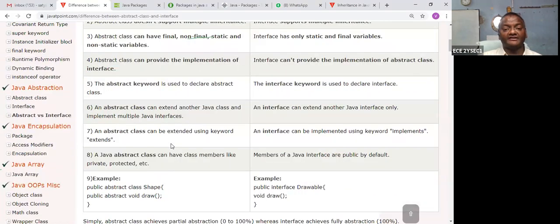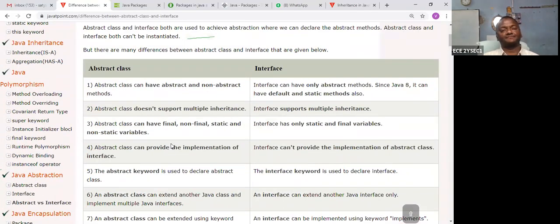So this is the difference between abstract class and interface. Finally, abstract class and interface are both used for abstraction of the method, with no body. To find the body, use inheritance and dynamic polymorphism, where a method is overridden. If you are overriding the method, you should understand what the body can perform. Otherwise, you will get an error.